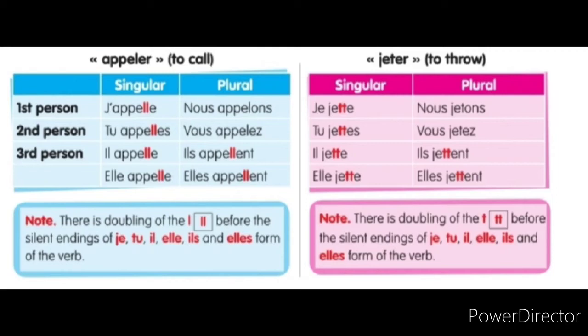Appeler means to call. We already know that in the infinitive appeler has a single L, but for je, tu, il, elle singular, and ils, elles plural, we have a double L, because the double L makes the ending silent. J'appelle, tu appelles, il appelle, elle appelle. Nous appelons, vous appelez. Only nous and vous have a prolonged pronunciation, because there it is a sound, not a consonant.